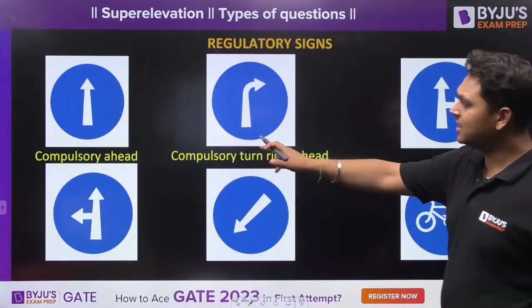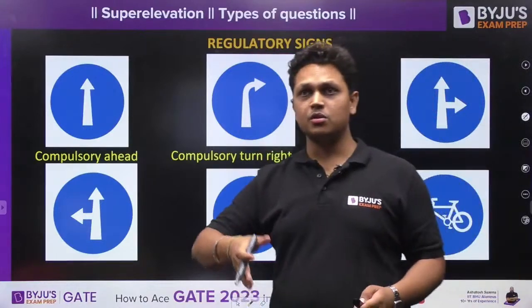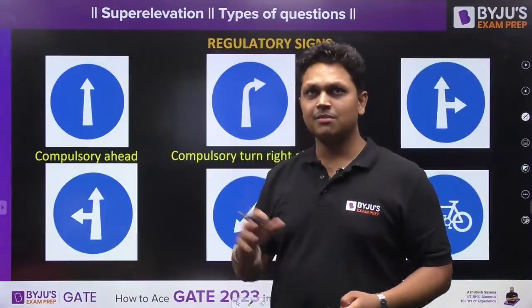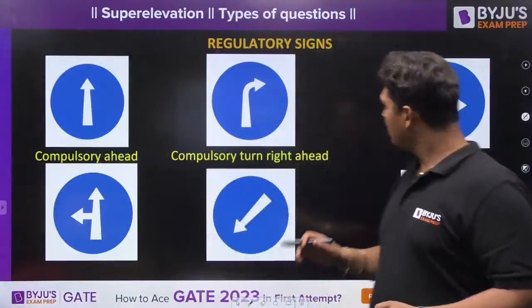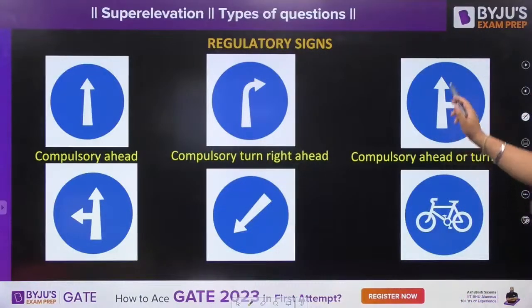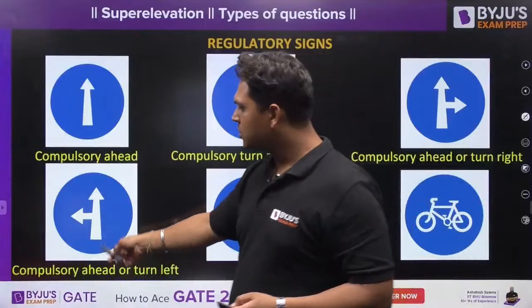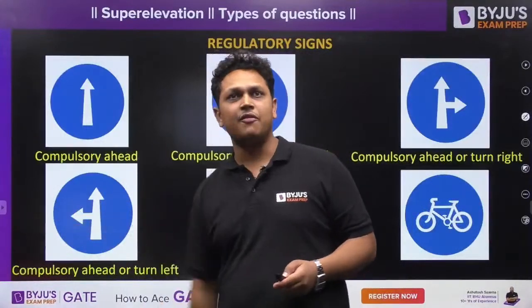This is compulsory turn right ahead. So whenever you see a take right turn ahead, you have to take that right turn. Similarly, left turn will also be there. This is compulsory go straight or turn right. You cannot turn left in this case. This is compulsory go straight ahead or turn left.